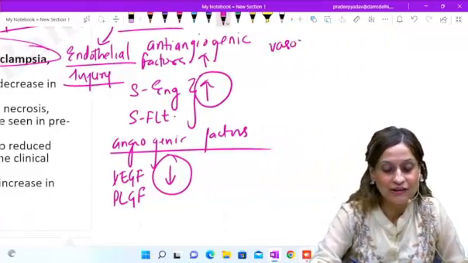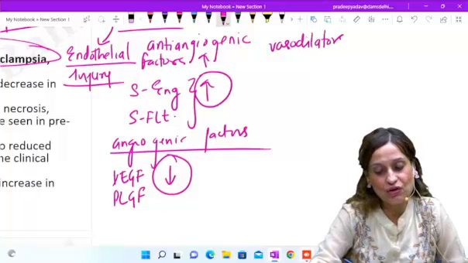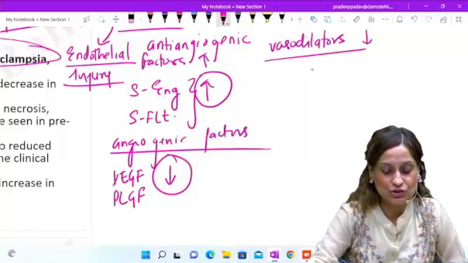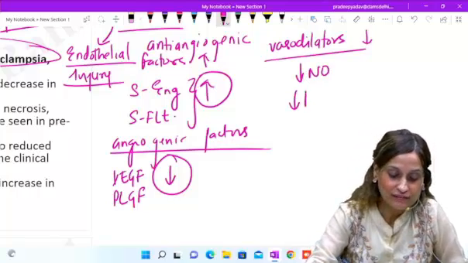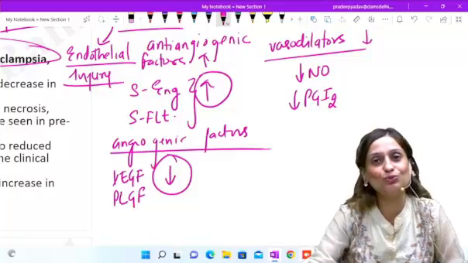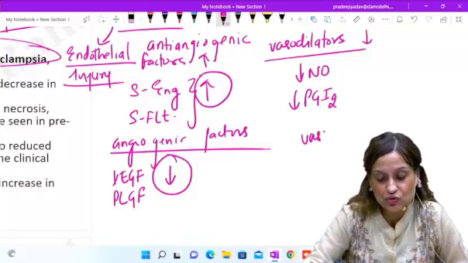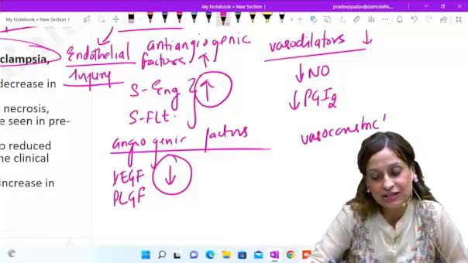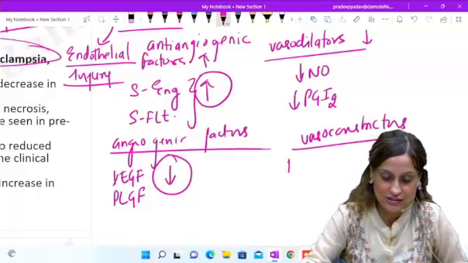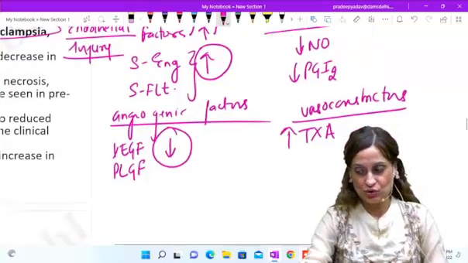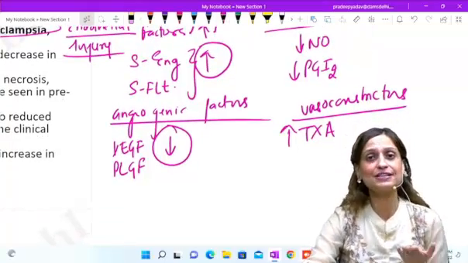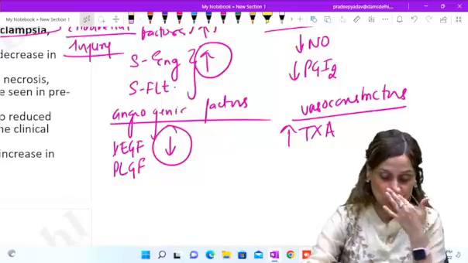Vasodilators will decrease because of endothelial injury. So there will be low levels of nitric oxide and there will be low levels of PGI2. Whereas vasoconstrictors will increase, right? So there is an increase in the levels of thromboxane. Yes, so remember these, and there is also an increase in the levels of endothelin 1. So those are the changes.